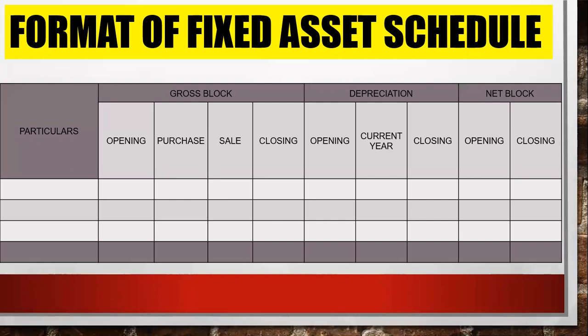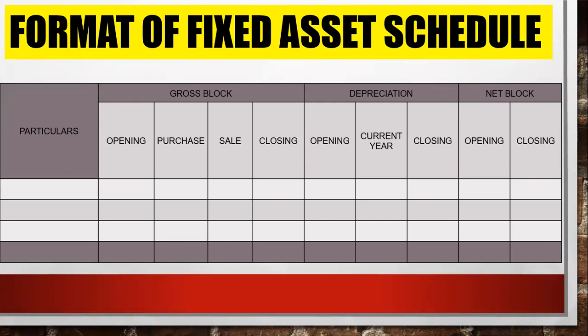For the calculation, net block opening is gross block opening minus depreciation opening. For the closing, it is gross block closing minus depreciation closing. You will get net block closing. This is the format that a company prepares at the end of the year, before the P&L and balance sheet are finalized.